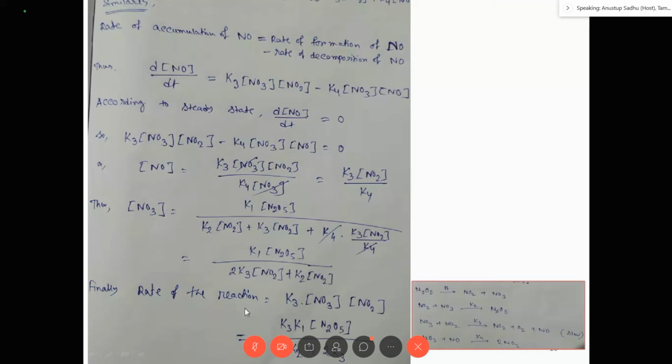So the rate of the reaction is equal to K3 NO3 into NO2. Because which is the slow step? The third step is the slow step. So the rate of the third step is the overall rate of the reaction, right? So the overall rate of the reaction is K3 into the concentration of the reactants, here NO3 and NO2. The concentration of NO3 I have already determined and put here. If you put this in here, NO2 cancels, so finally what remains is K1 K3 N2O5 divided by 2 plus 2.